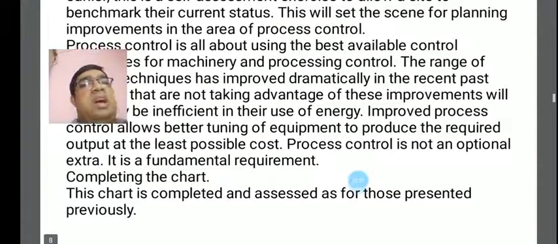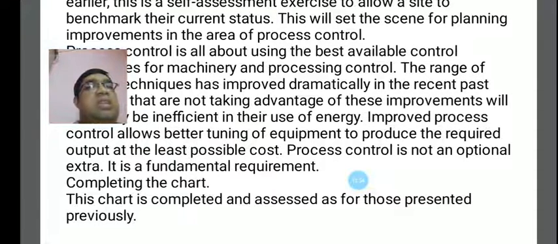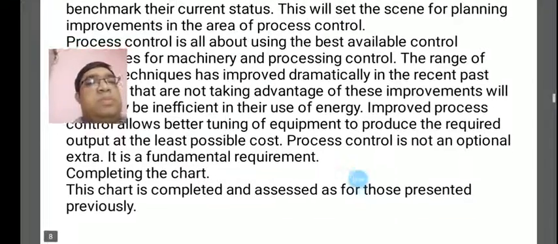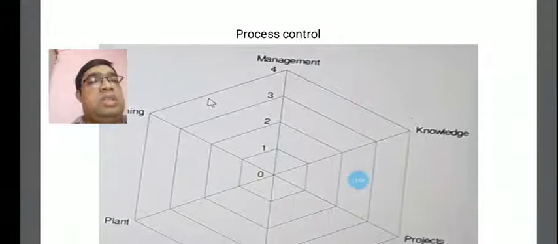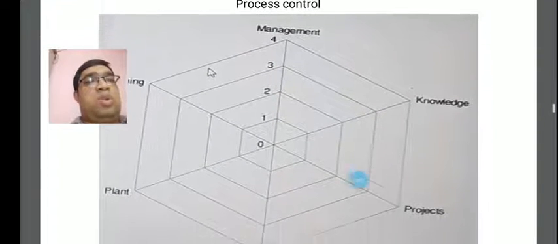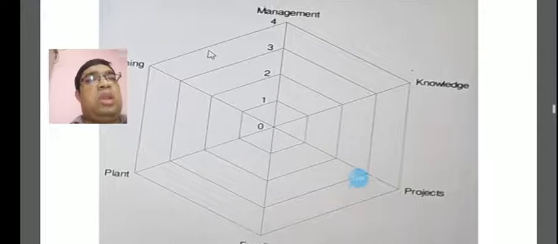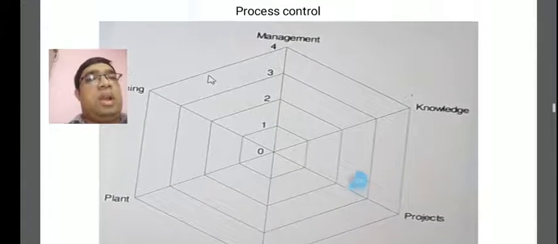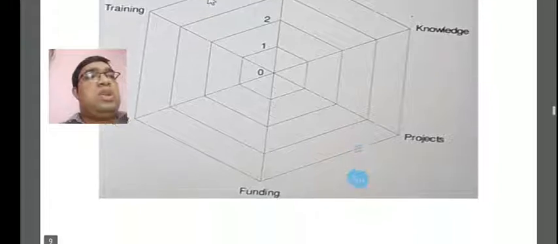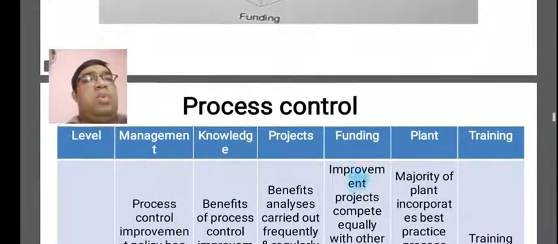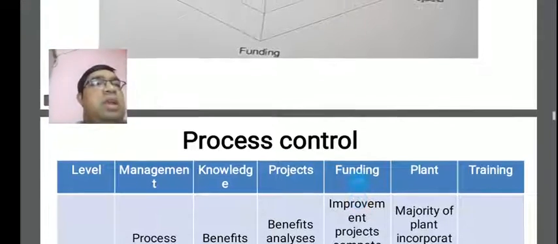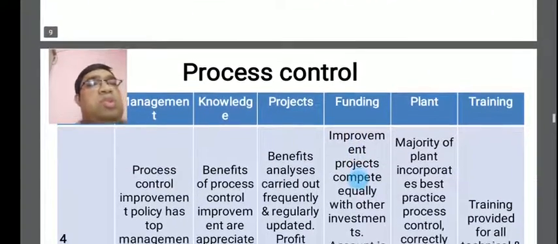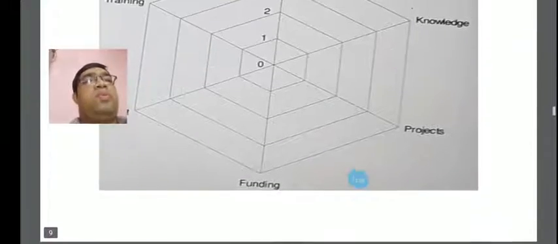The chart is completed and assessed as for those presented previously. This is the process control chart, with levels 0, 1, 2, 3 and 4. Funding, plant, training, management, and project knowledge will be concentrated on according to the process controls.